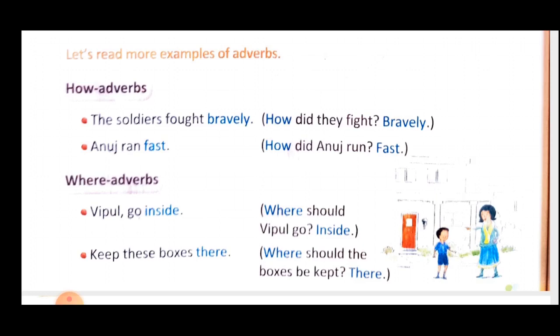So the word which describes more about verb, that word is called adverb. So how that running is done? Fast. So fast is for running, that describes more about running.